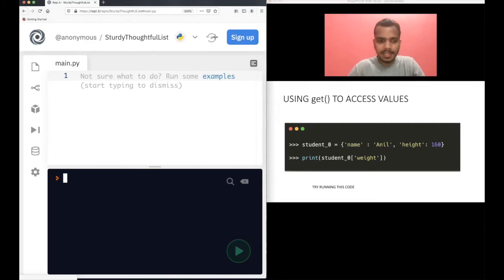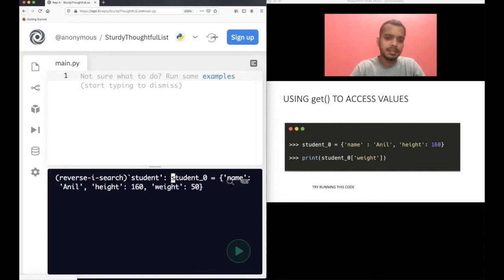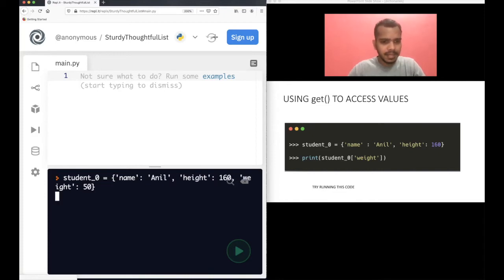So let's move on to the student_0 example again. We're using that example most of the time. But what we will do is remove weight from here, let's say, for simplicity. We will have just two.